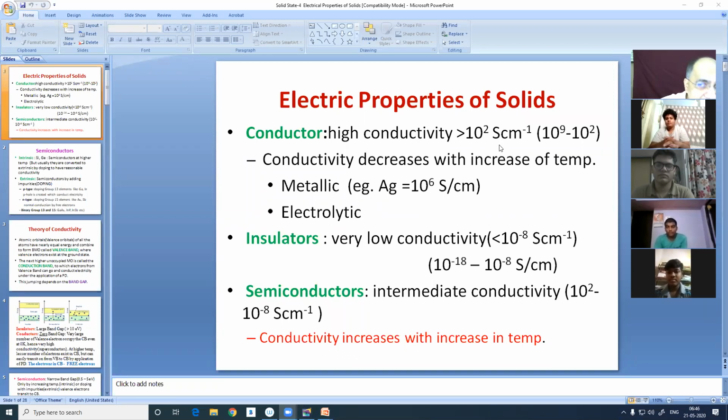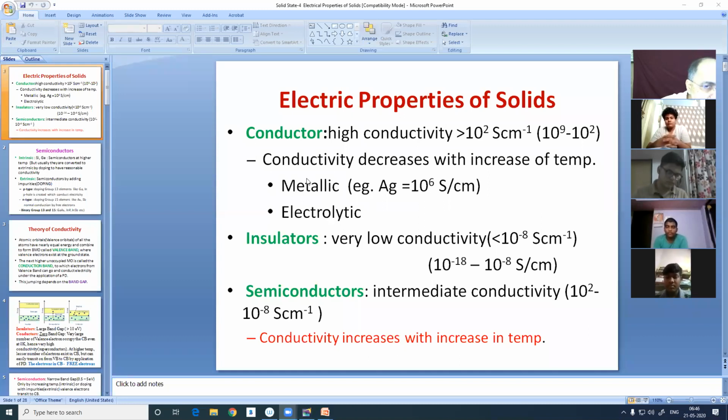So Siemens per centimeter is a mixed unit, part SI and part CGS, and chemists often use it. Usually the conductivity lies between 10 to the power 9 and 10 to the power 2, then it is a conductor. For example, silver has very high conductivity, 10 to the power 6 Siemens per centimeter.